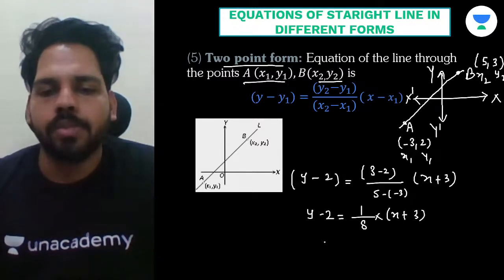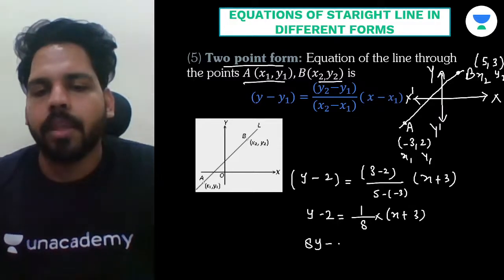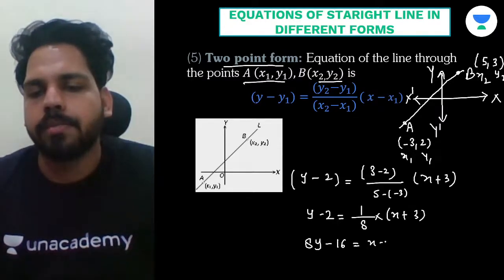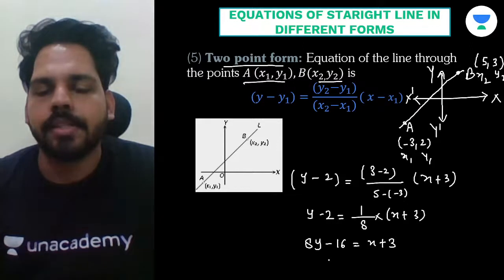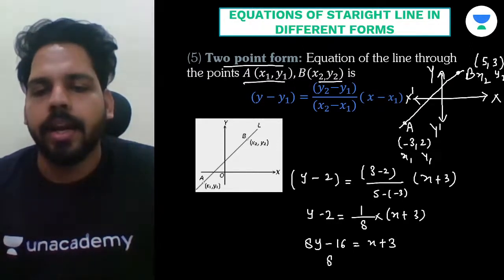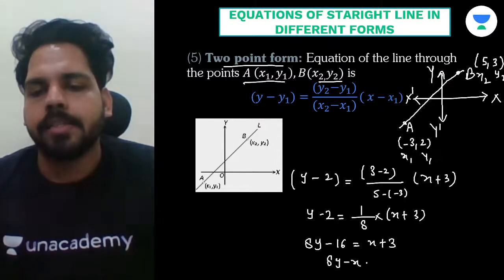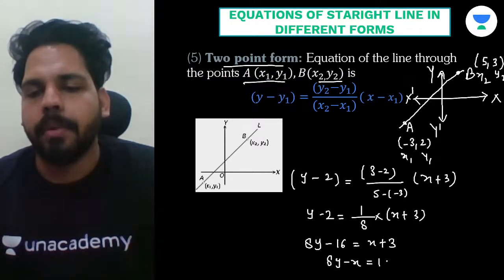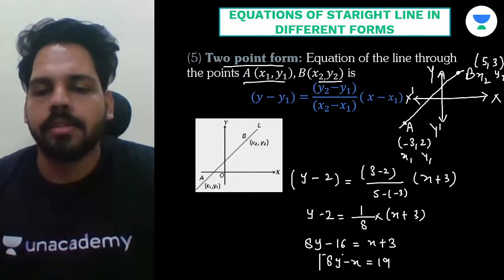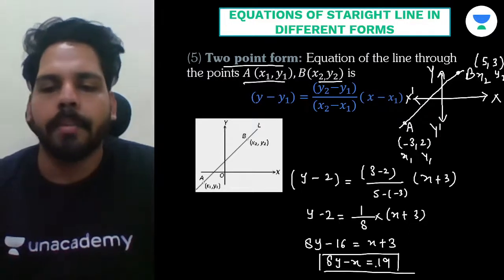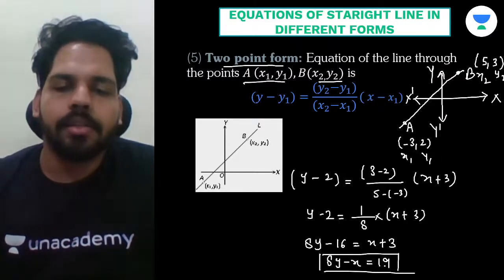Now we can multiply this over here. So 8y minus 16 is equal to x plus 3. And we can write this as 8y minus x, and on the other side 16 plus 3 will be 19. So our equation will be like this. Understand? Our equation will be 8y minus x equals 19.